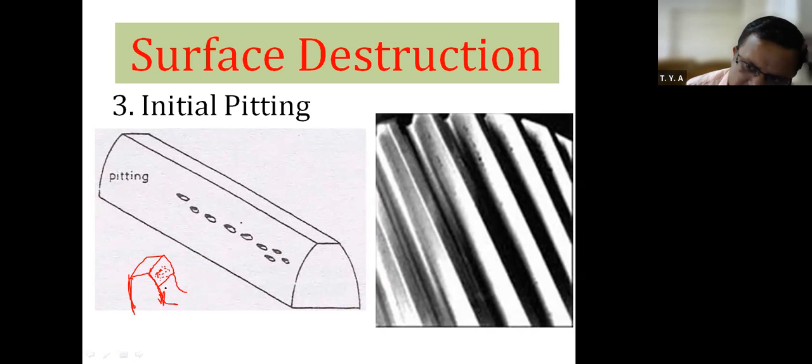If there is some error in manufacturing this involute tooth profile, sometimes the gear tooth profile will be like this. Means there will be some error, an uneven surface on the face of the gear tooth. Because of this unevenness, there are chances that small spots will be formed on the face of the gear tooth. Therefore, this is known as initial pitting.